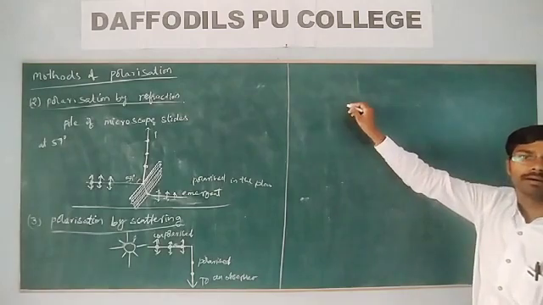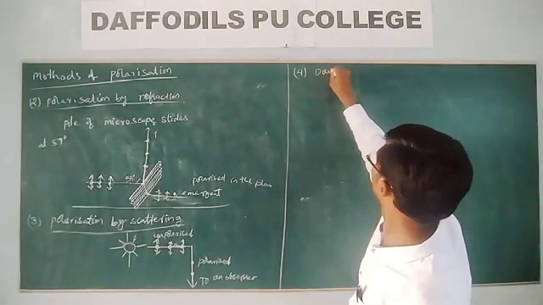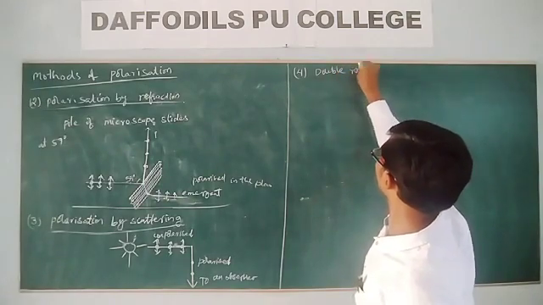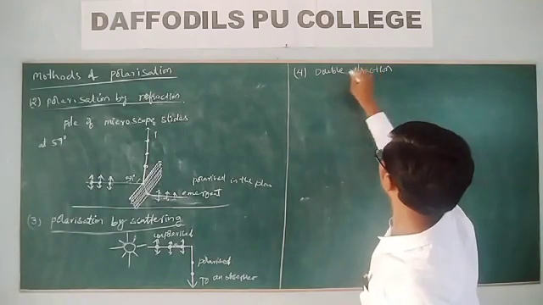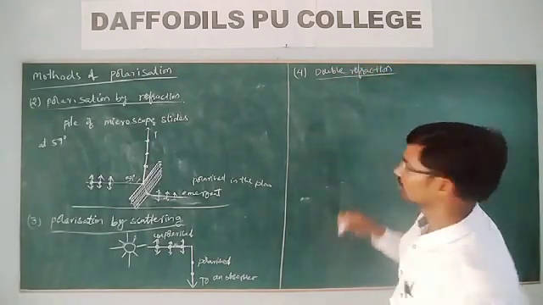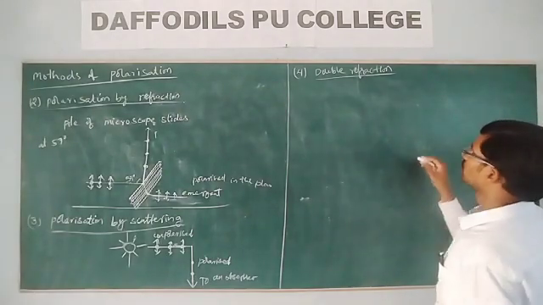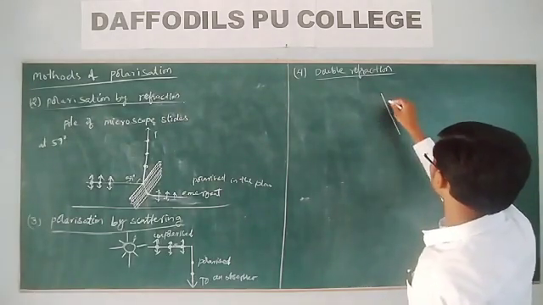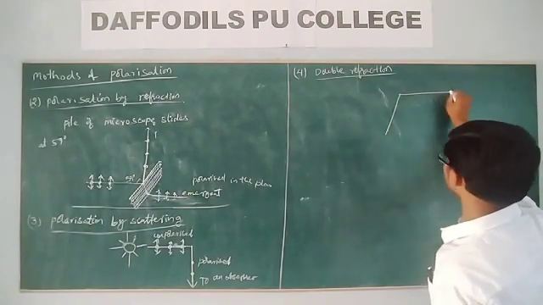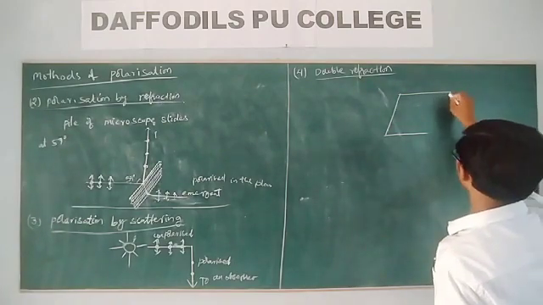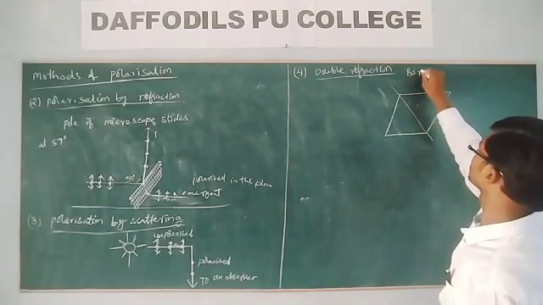And we even get polarization by double refraction. Whenever we take a tourmaline or calcite crystal, this double refraction was given by Bartholinus.